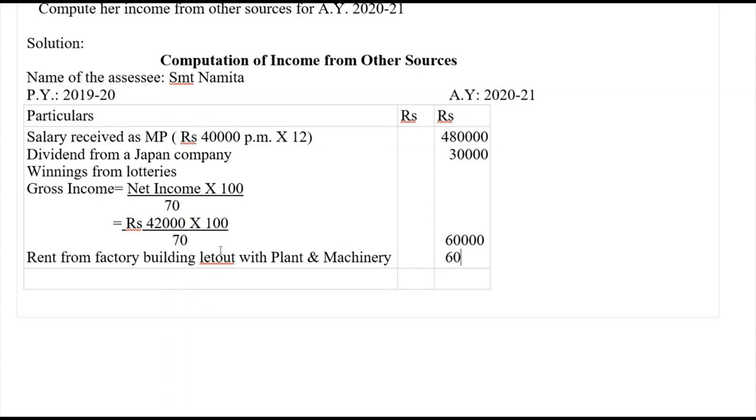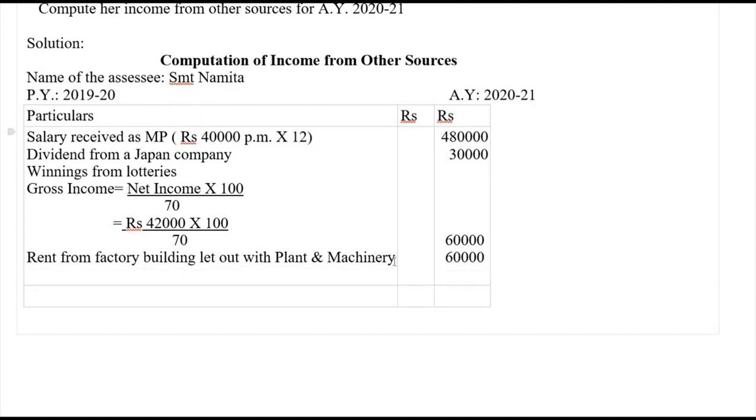We will deduct the expenses connected with this later on. Then the next one, directors' sitting fees received, rupees 10,000.